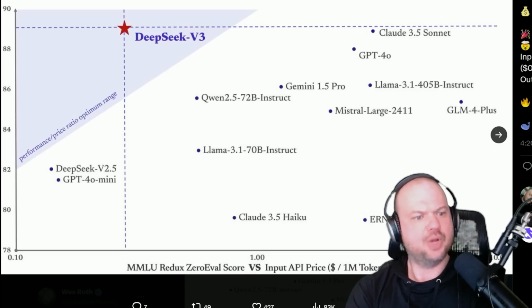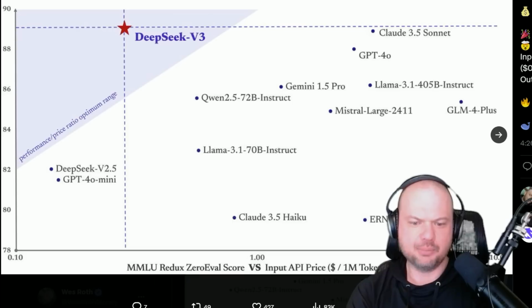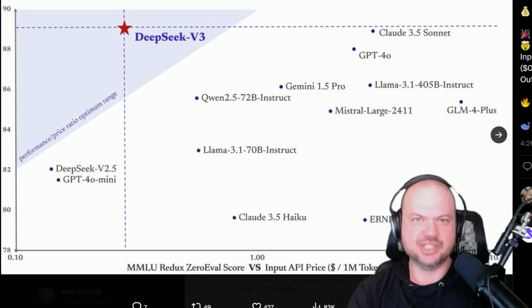And here they show a performance for price ratio optimum range: input API price in dollars per million tokens versus the MMLU Redux zero eval score. Of course, they're using metrics that are favorable to them, but at least on this chart as they're presenting it, DeepSeek stands alone because it's competitive with GPT-4o and Claude 3.5 Sonnet, but it's insanely cheaper than pretty much anything else.